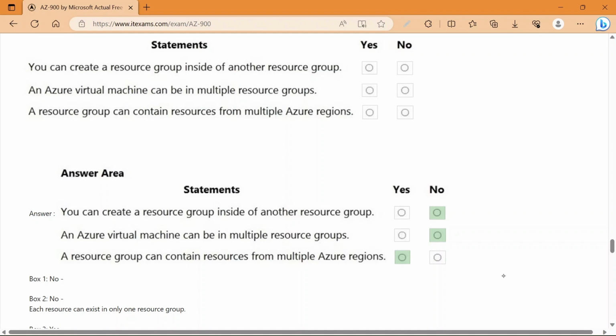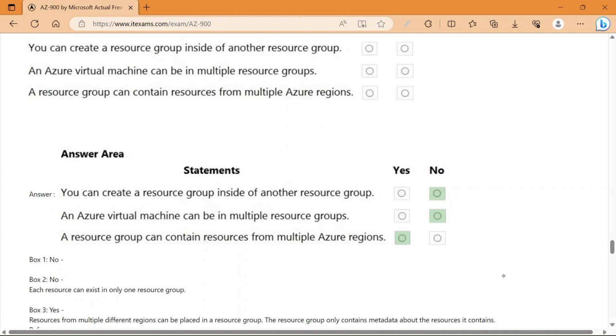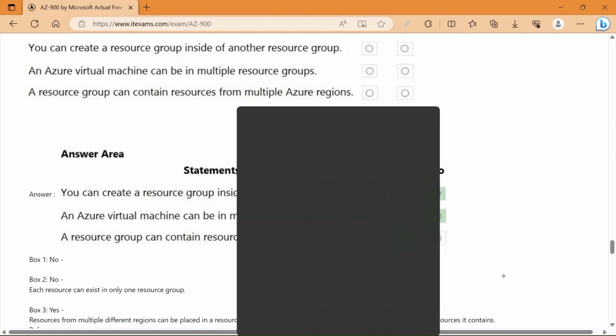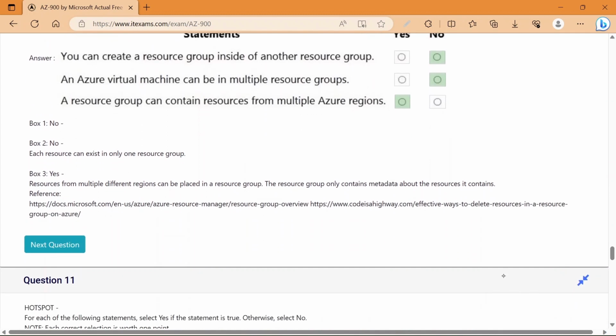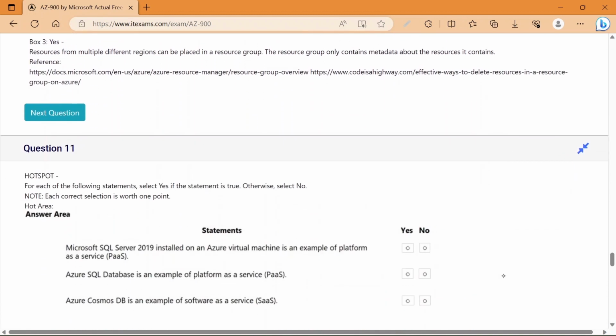Now, next point is an Azure virtual machine can be in multiple resource groups. So it is also false, because each resource can exist in only one resource group. Now, next point is a resource group can contain resources from multiple Azure regions. Yes, that is correct. Resources from multiple different regions can be placed in a resource group, and the resource group only contains the metadata about the resources it contains.